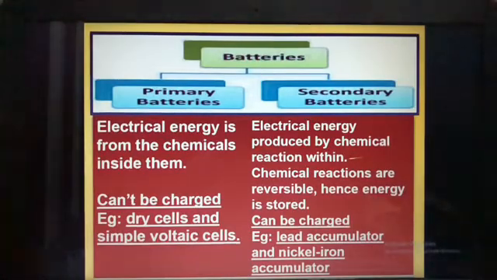Secondary batteries means here electrical energy is produced by chemical reaction, where the chemical reactions are reversible. That means they can be charged and again they can be used. So they are called as reversible, isn't it? So this is the difference between primary and secondary. These can be charged, secondary, but primary cannot be charged. Once used, you have to replace it.